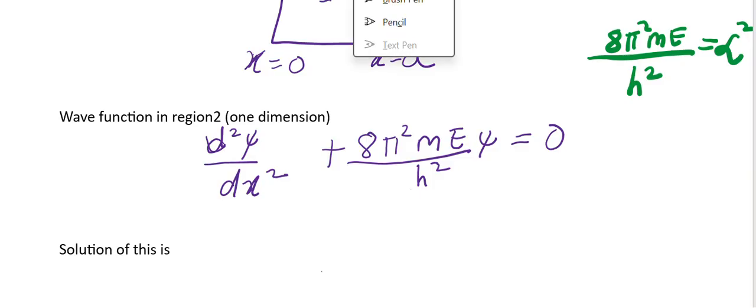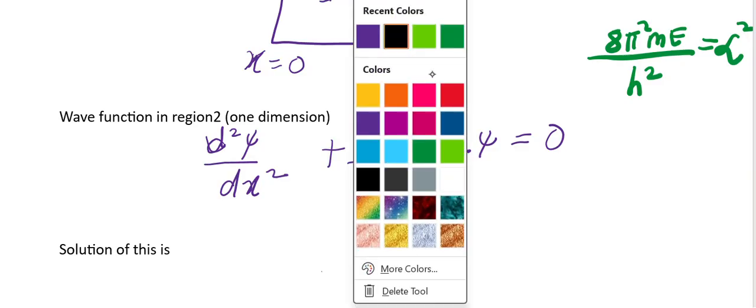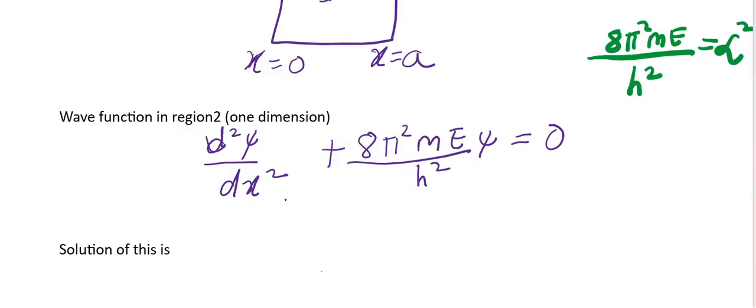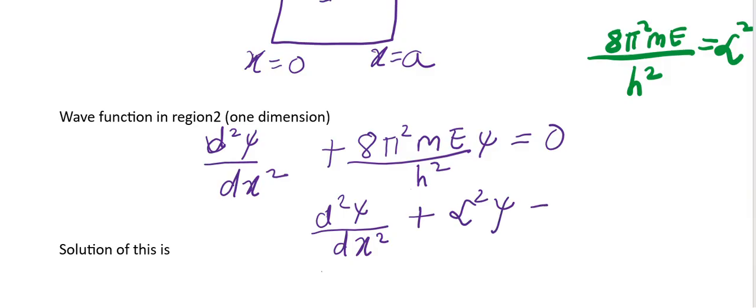We have taken this assumption for solving the equation, because then the solution will be easy, because the equation will be converted into a well-known form, that is d2 psi by dx square plus alpha square psi is equal to 0.